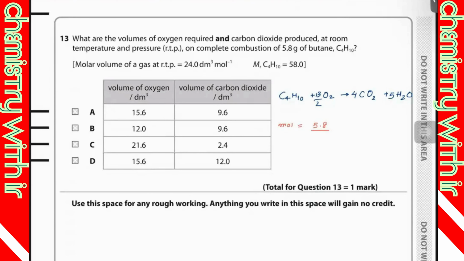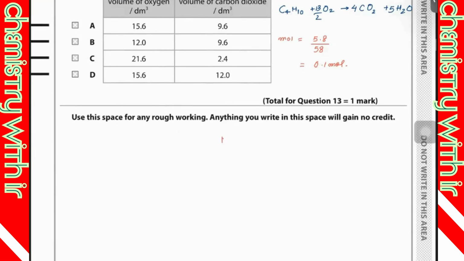Okay. The answer is 0.1. And the mole ratio between this and oxygen is 1 is to 13 by 2, means 6.5. 1 is to 6.5.